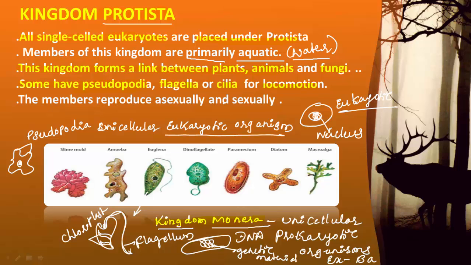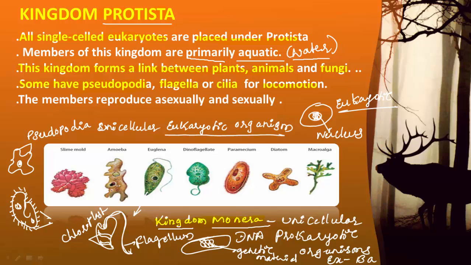Then one more is cilia. This is the image of paramecium, and in paramecium the entire body of the animal is covered by small hair-like structures.